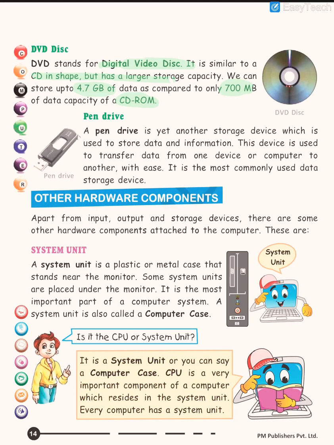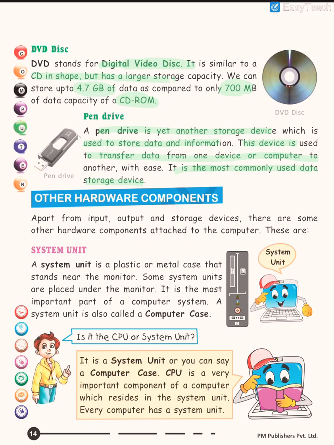Whereas a pen drive is basically what we call a flash memory. A pen drive stores data and information with the help of the USB. This is the USB, as you can see. What is a pen drive? It's another storage device, commonly used nowadays to transfer data from one point to another.